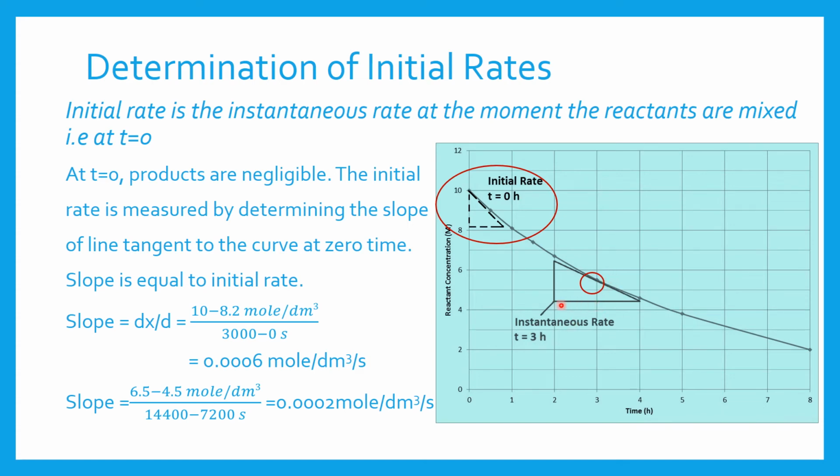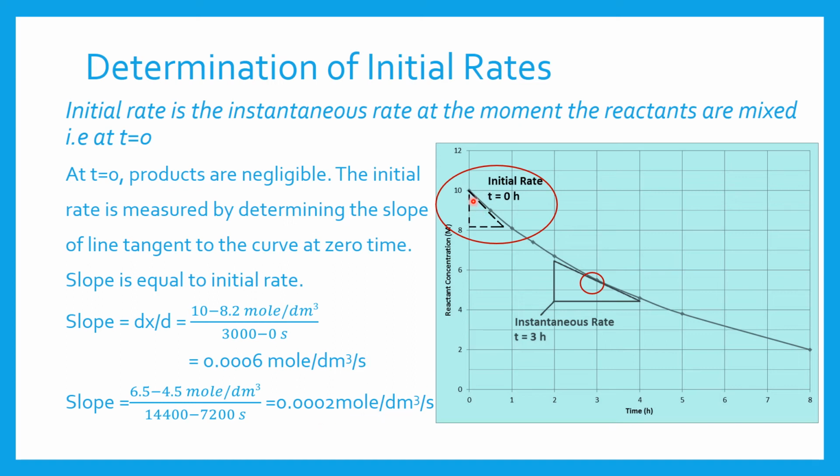So the difference of the times, that is the dt, is 4 hours, which we convert into seconds, almost 14,400 seconds, minus 2 hours, which when we convert into seconds is 7,200 seconds. So when we consider dx over dt, we calculate it will be 0.0002 moles per decimeter cube per second.